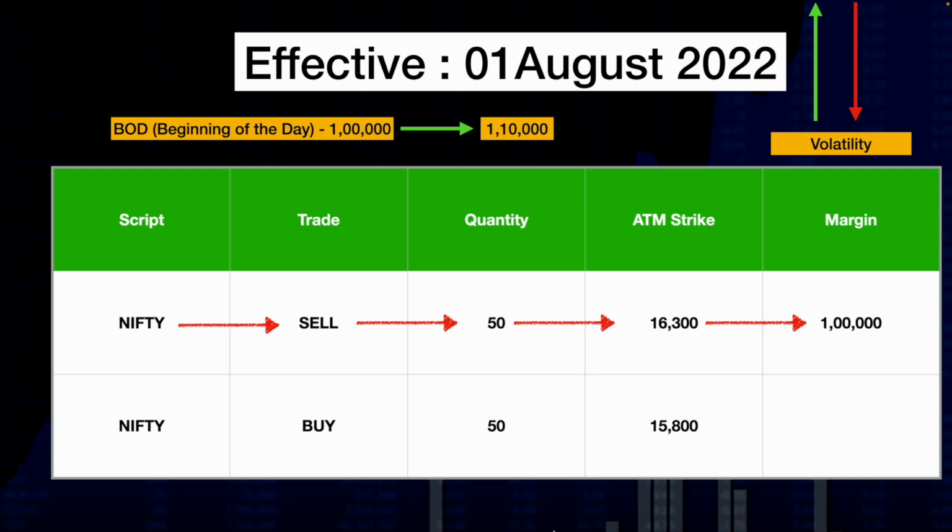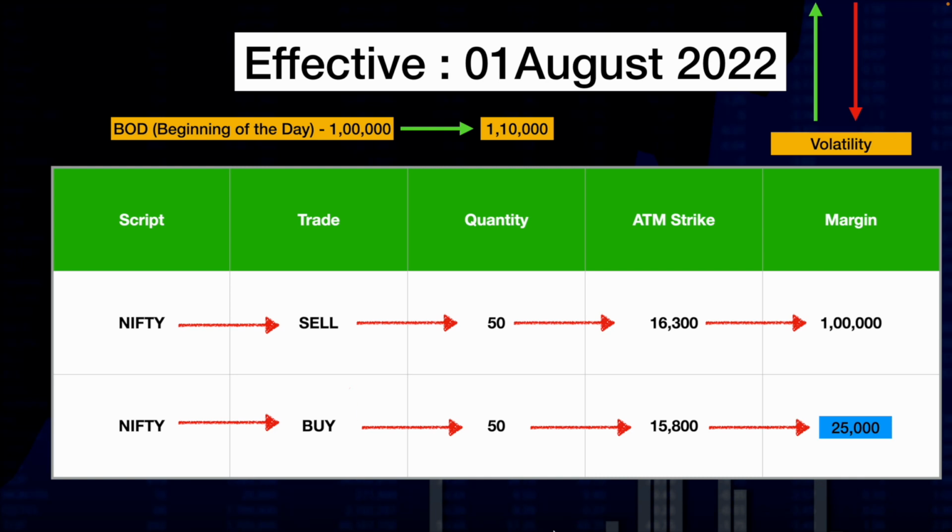Traders, there are other situations also where you can face this peak margin problem. For example, let's say you bought a Nifty call option as a hedge for the sell position that you took. Let's say you bought one lot. The strike price is 15,800. At that time, your broker will reduce the margin to just 25,000. 25,000, just as an example I'm telling you. It can be 35,000 or 40,000 also. But instead of 1 lakh, your broker will take a smaller amount from you as margin.